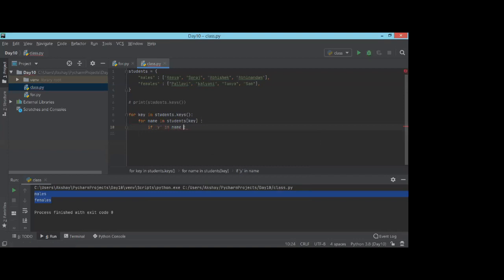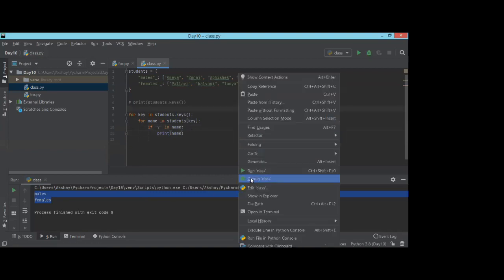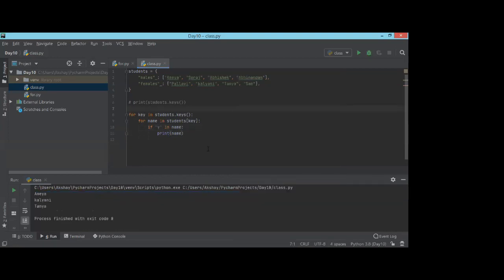If we have found a name with Y, then I am sure it will be added into a list. I'm just printing it right now, then we'll add this name in the next few steps. That will be our segregation. If Y is there, add it into another list, which will be batch 1. If Y is not there, add it into another list, which will be batch 2. With this, I'm running the code, and here we go.